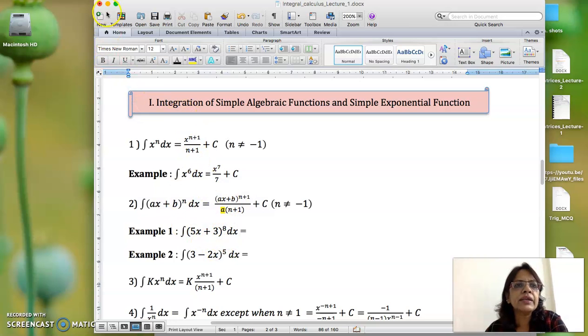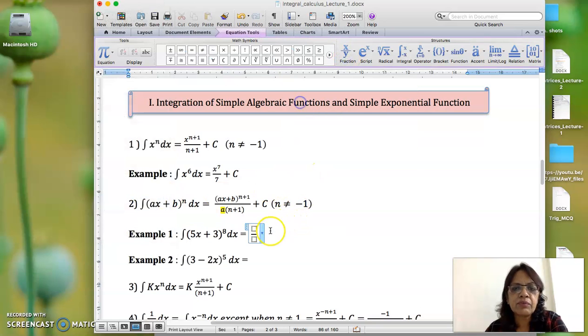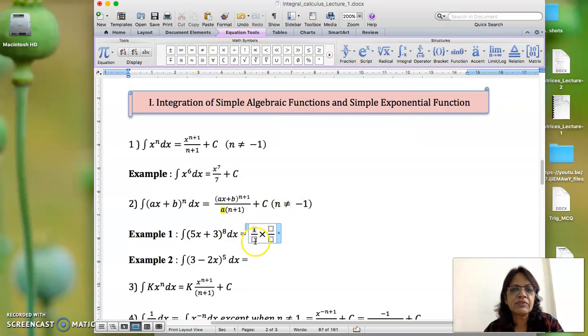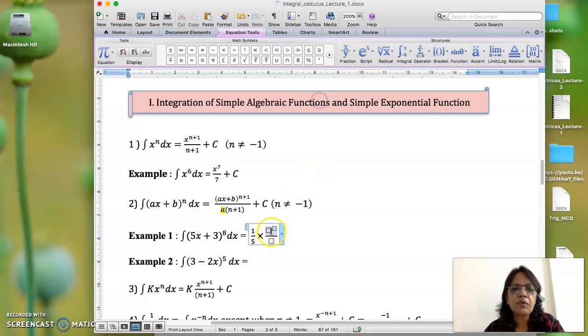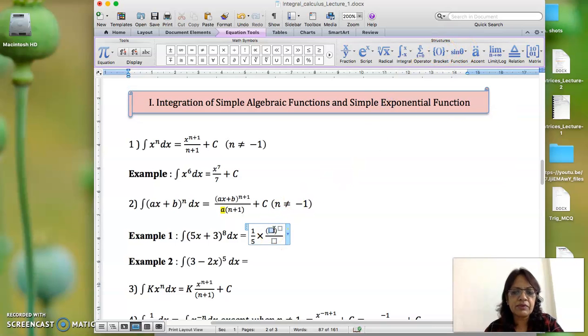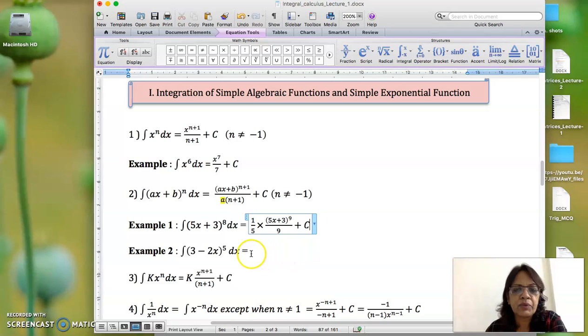Like if we want to integrate this, keeping in mind the above formula, first thing 1 upon a, don't forget that, into integration of the next term. So it will be 1 upon a, which means 1 upon 5, and here it will be 5x plus 3 to the power of 8 plus 1, 9, upon 9 plus c. That is the integration keeping in mind the above formula. I hope it is clear.